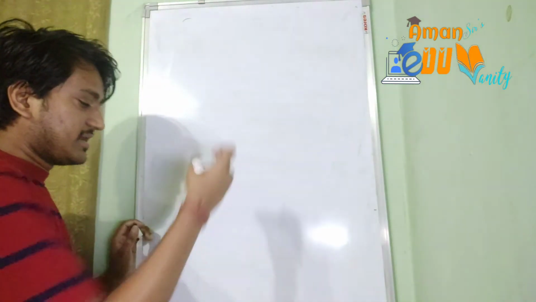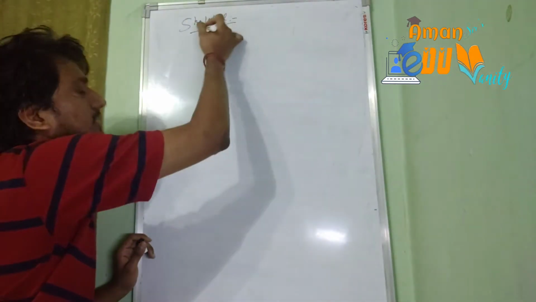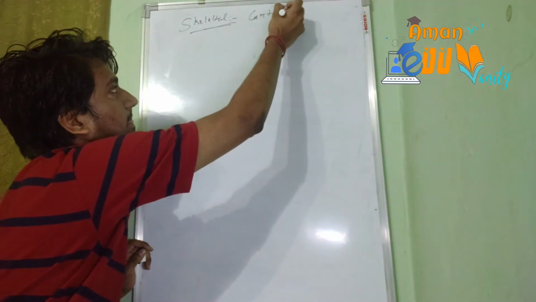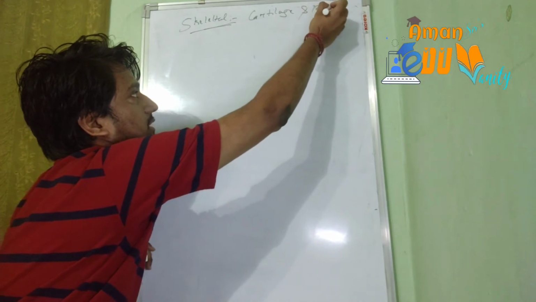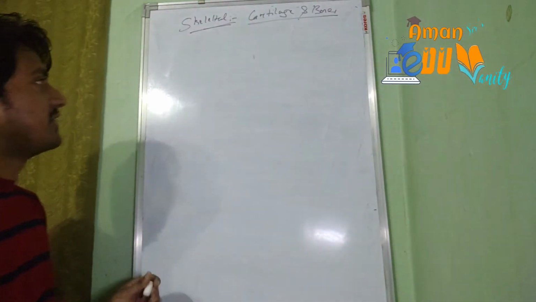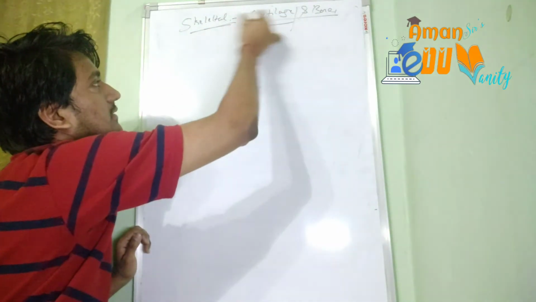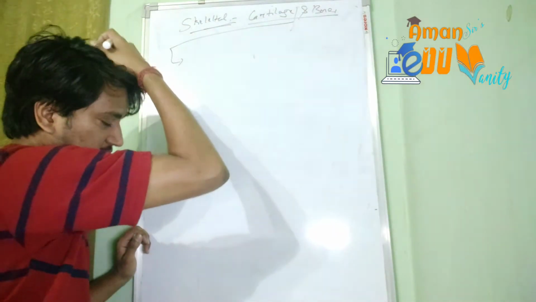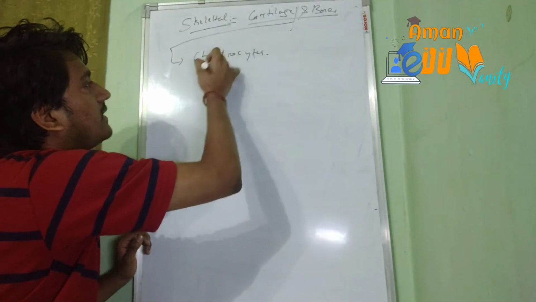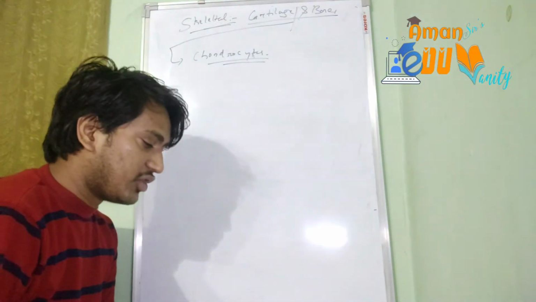So the skeletal connective tissue or the supportive connective tissue mainly includes two structures, the cartilage and the bone. Okay, the cartilage and the bones. The structure of cartilage, first let's go through the cartilage only. It is made up of a special type of cells called the chondrocytes.